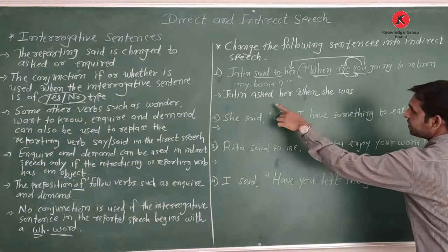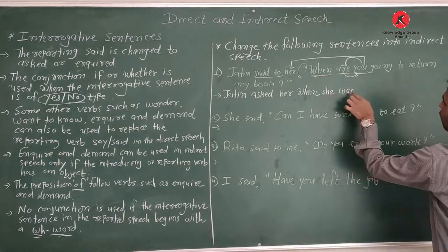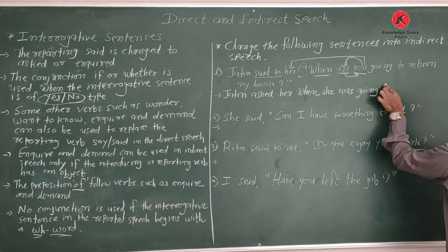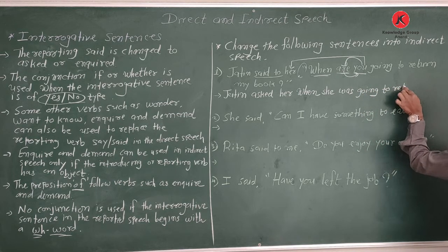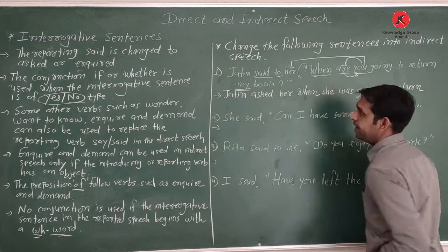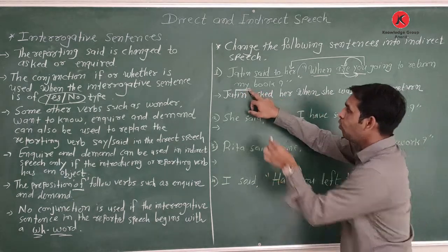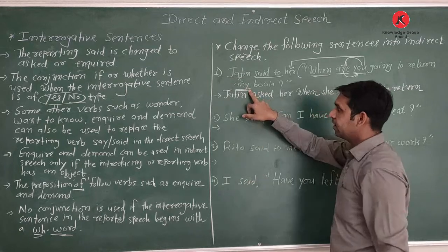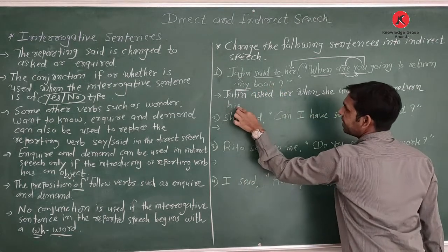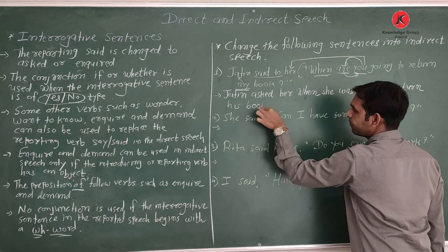So the sentence: Jatin asked her when she was going to return his book. Here my refers to Jatin, so I write his book.